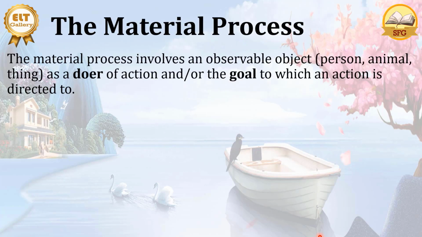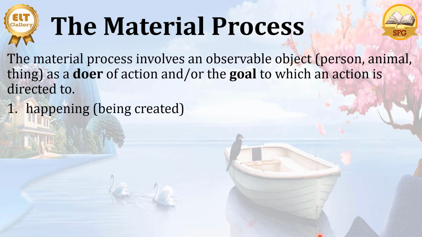The material process involves an observable object. So we have an observable object, an object which we can observe, which we can see or probably hear or watch: a person, animal, or thing as a doer of an action, or as a goal to which an action is directed. That's what we see, that's what we figure out, that's what we capture in the material process.